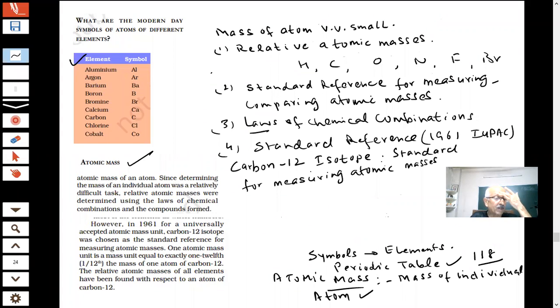We have to think. Everything we have to think. Tell me, what is the reason that I use carbon-12? Why did I choose carbon-12? You know, I have written isotope. Can you tell me what are isotopes? Have you heard about isotopes? Yes or no? Do you know anything about isotopes?